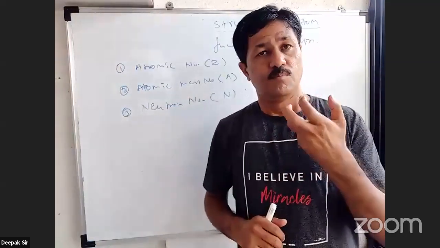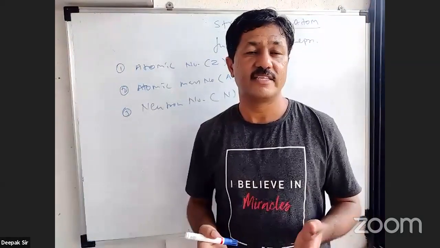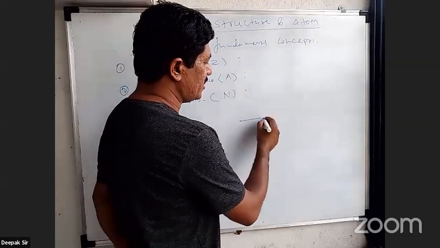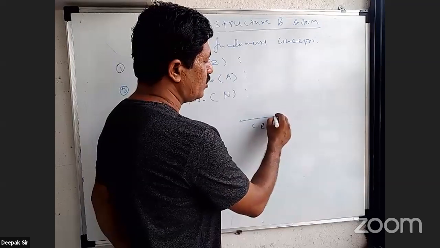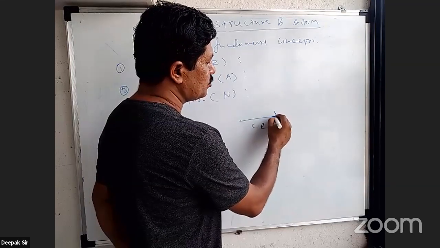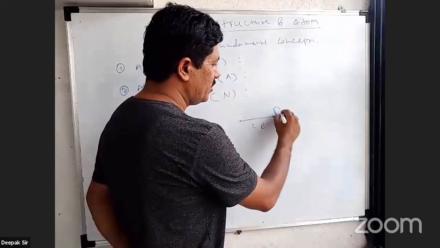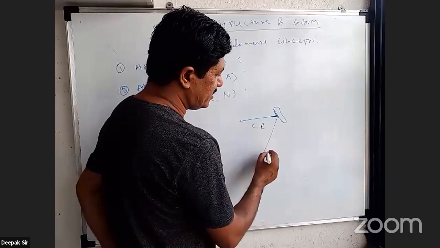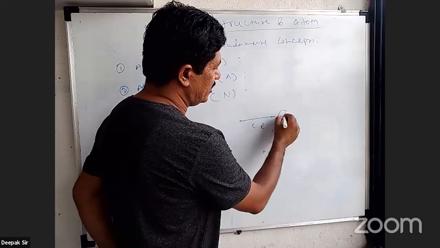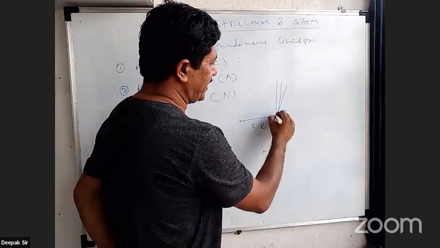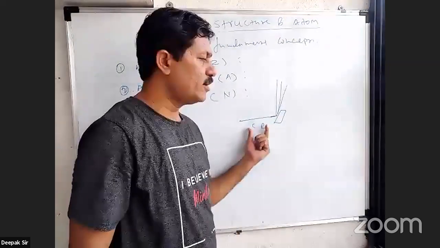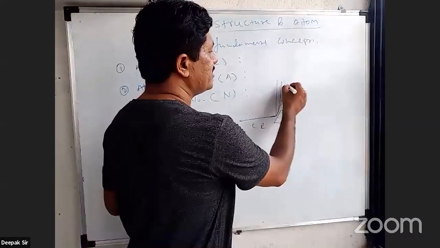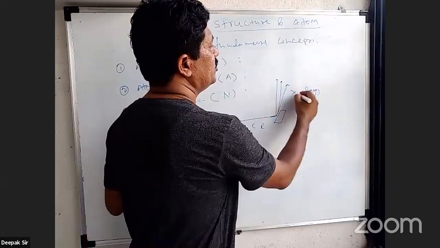Now see, a scientist named Moseley was doing an experiment. What was he doing? He took cathode rays and let them strike a metal plate. So this is the metal plate, and cathode rays were made to strike it. As the cathode rays strike the metal plate, new radiations are released from there, like this. So when cathode rays strike the metal plate, new radiations are emitted from it, and these new radiations are called X-rays.